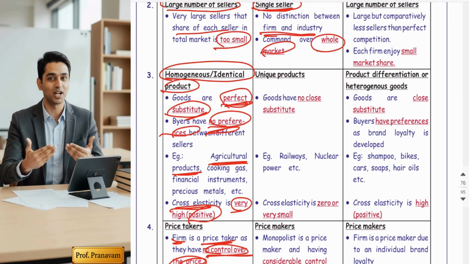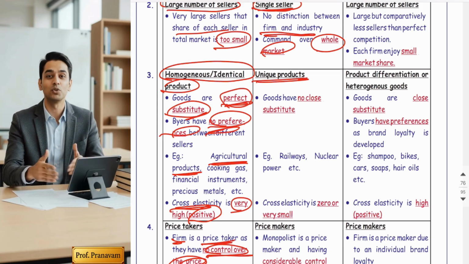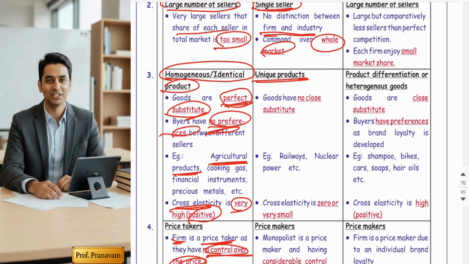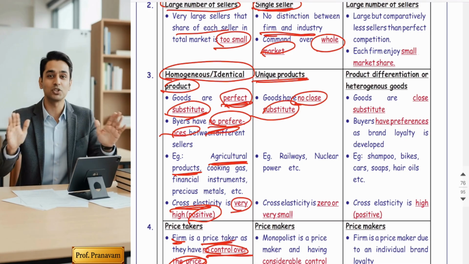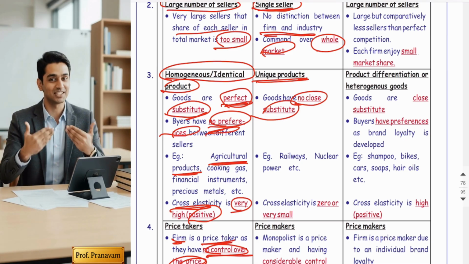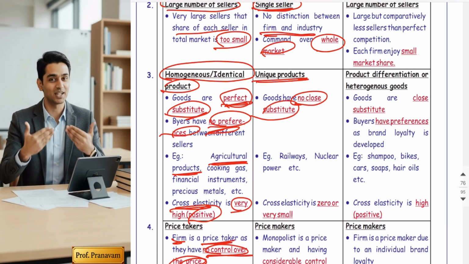Friends, the monopolist always sells goods that are a unique product or service. Means the goods have no close substitute. The goods which he sells are always very unique. No other seller can produce such kind of goods. So what if any other seller produced them?